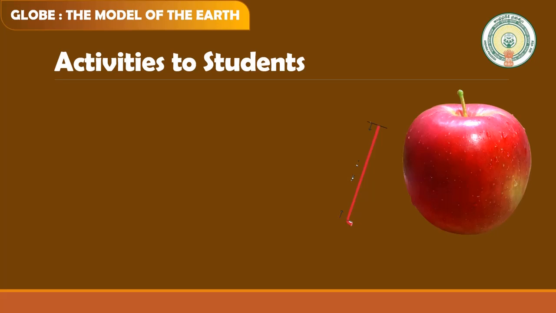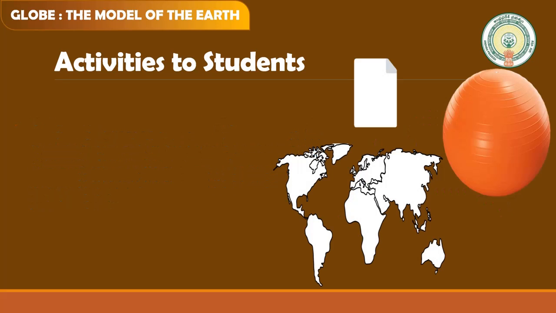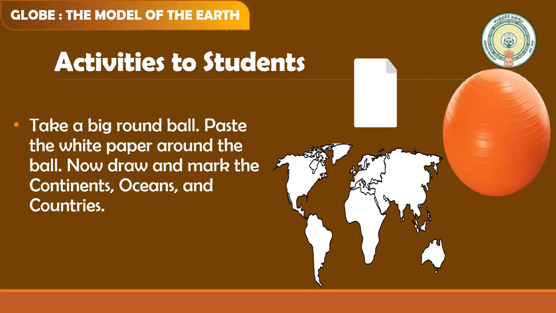Now, activities for you. Take a big round apple. Pass a cycle spoke through it. The spoke resembles the axis shown in a globe. Now you can move the apple around this axis from left to right. And another activity, take a big round ball, paste white paper around the ball. Now draw and mark the continents and oceans and countries.